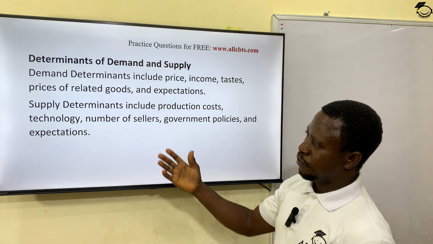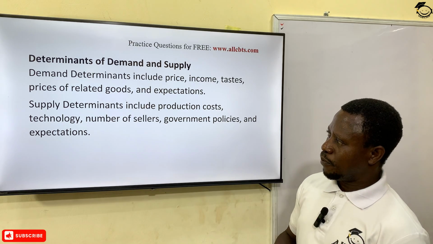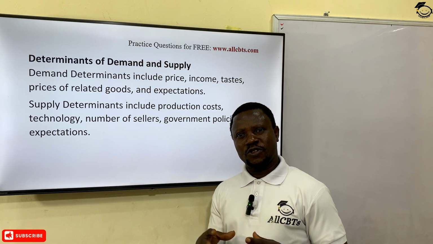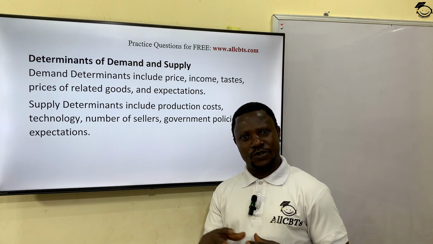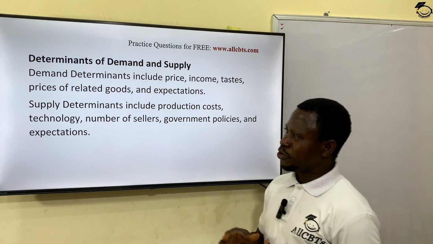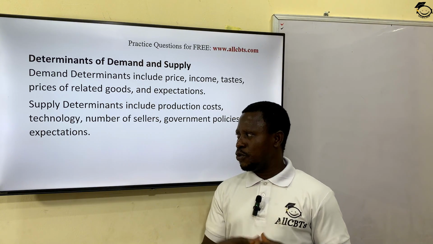Now for supply, what are the factors that determine quantity supplied? The first one we're looking at is the cost of production. When the cost of production is high, the tendency is that you produce less. But when the cost of production is low, you produce more because you make use of the available materials and resources to generate your finished goods.